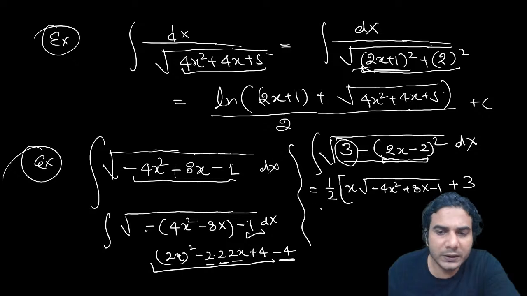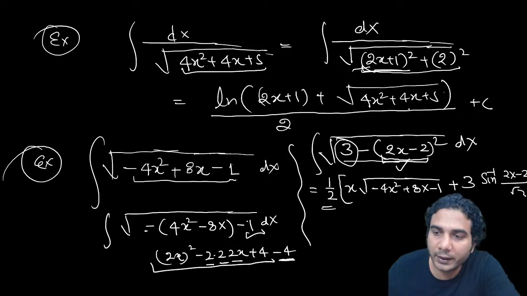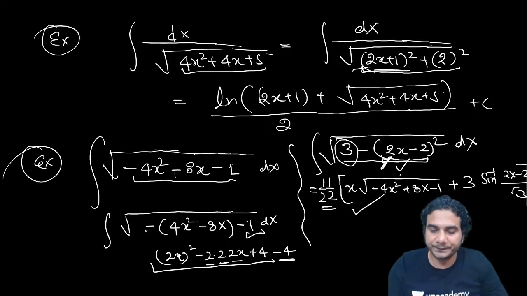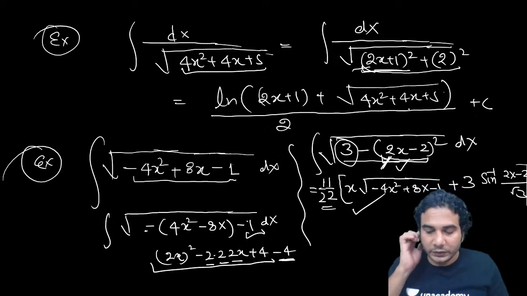So 3 by 2 we have written outside. And then what was it? Sine inverse. This was the formula of sine inverse, sine inverse x upon a. So x is 2x minus 2 upon a. A is root 3, all right. And you need to divide by 2 as well, this 2. So it will be 1 by 4 outside, okay. So this is the answer. In this way you can apply this formula. So I hope it is clear.